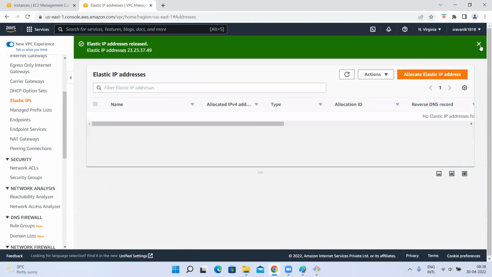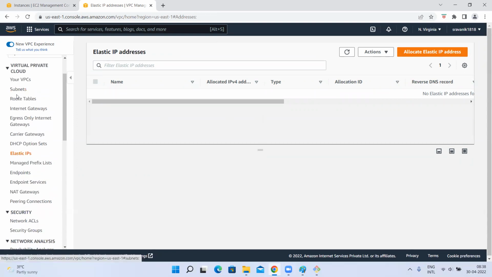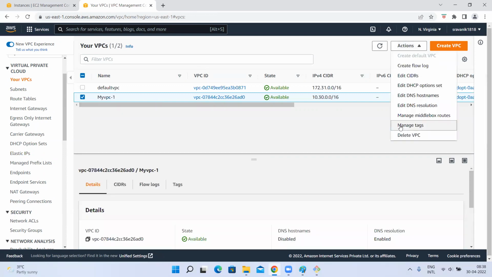Okay, for the NAT, whenever we created a NAT it needs one elastic IP, right? We created it. So whenever you delete a NAT, you need to delete this as well. Next thing, let me give a last try for this VPC. If not, we'll wait for some time and delete after that.